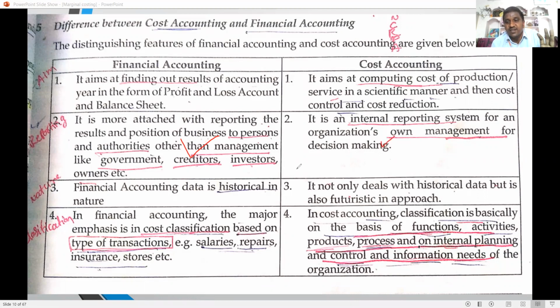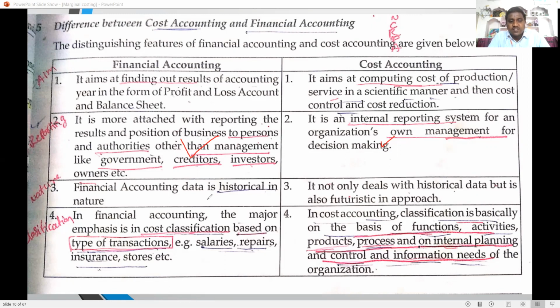So financial accounting is both internal as well as external. But cost accounting is a purely internal reporting system. Financial accounting data is historical in nature. I already said cost accounting data has a historical as well as a futuristic approach.